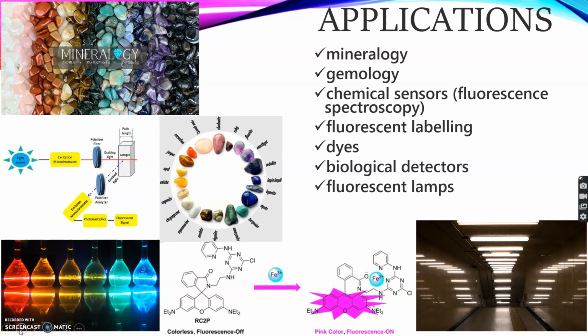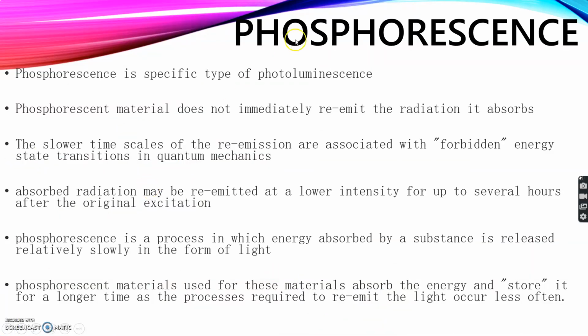Now let us try to look into phosphorescence. What is phosphorescence? It is a specific type of photoluminescence. A phosphorescent material, as you will observe, does not immediately re-emit the radiation that it absorbs.